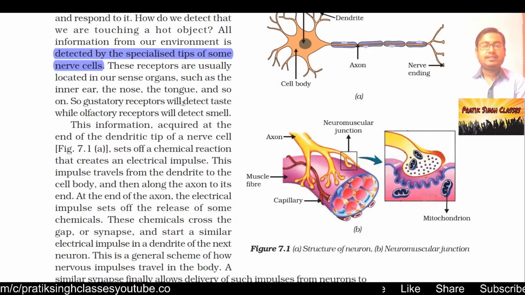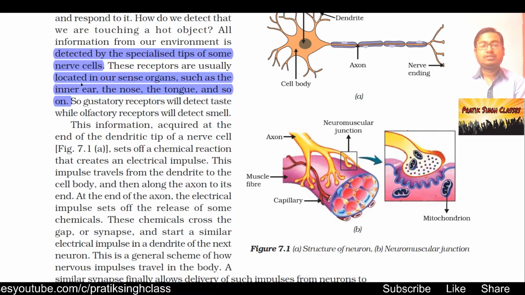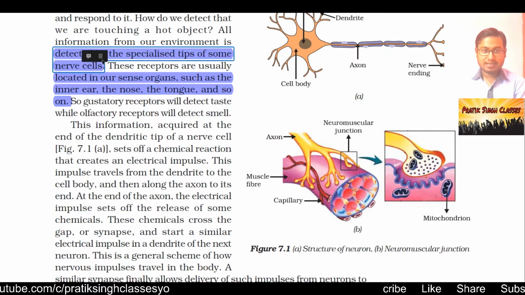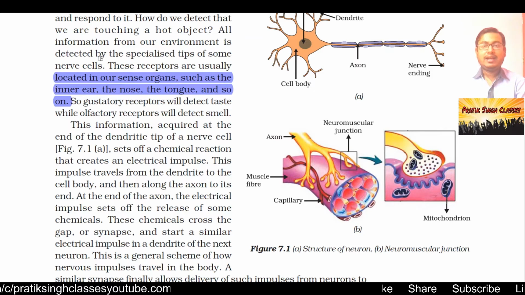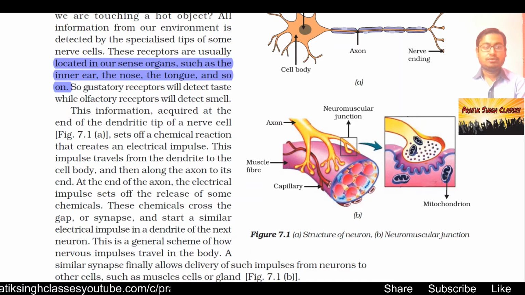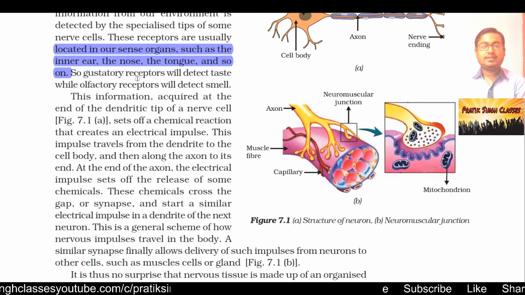These receptors are usually located in our sense organs such as the inner ear, the nose, the tongue, and so on. So these types of detection happen in our body with the help of our nose, our ears, our eyes, and our skin. Gustatory receptors will detect taste, while olfactory receptors will detect smell.